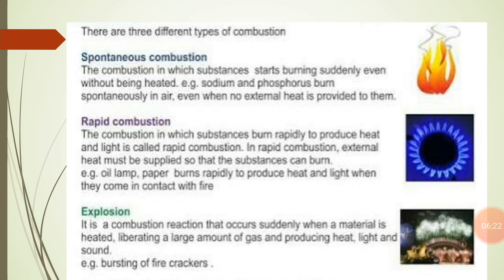And one of the most characteristic features of this explosion is that with the evolution of heat, meaning a very large amount of heat, light and gases, sound is also produced. So this is about explosion. Bursting of crackers is one of the examples.